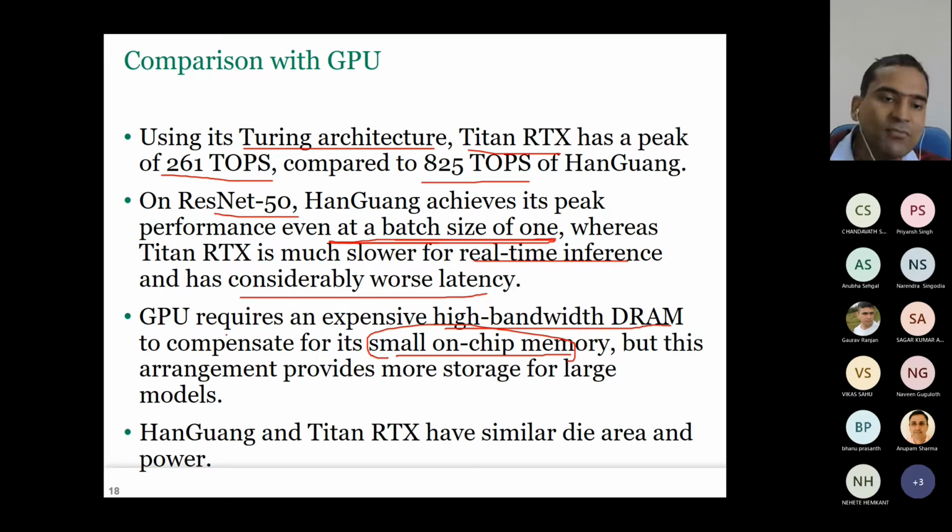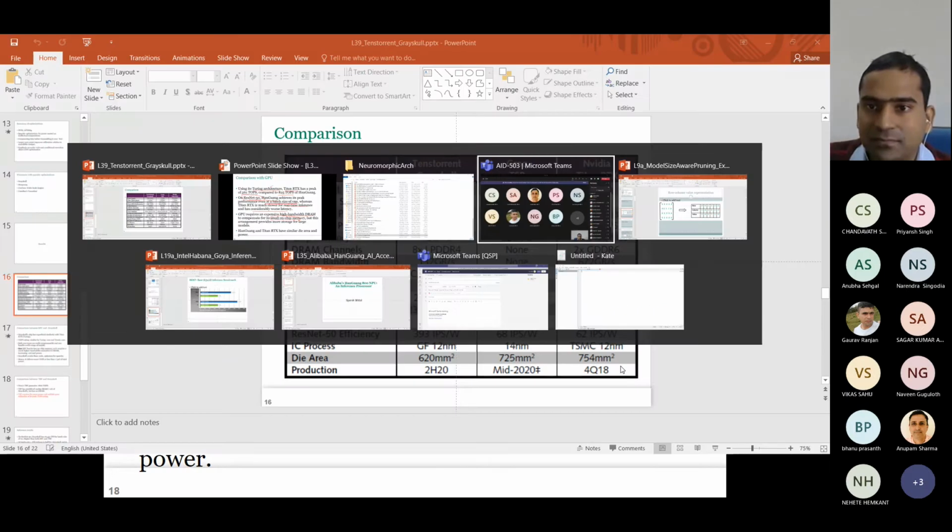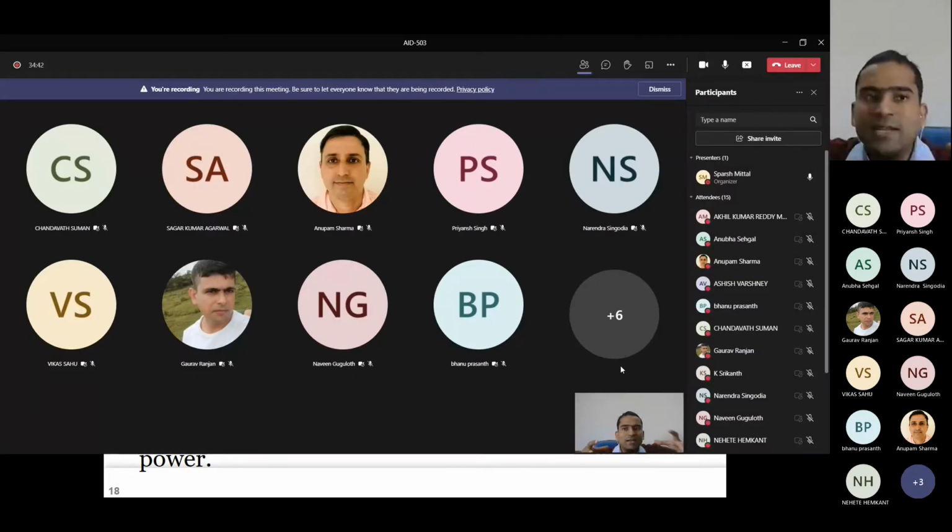Now the benefit of the GPU is that if your model is large, it can fit in DRAM. ResNet 50 is a small model, that's why Han Guang is good, which is okay for us because Han Guang is for inference. But if your model were very, very large, then the GPU will get the advantage. Why? Because for Han Guang, you will have to use multiple chips. So that will become a bottleneck. But on the GPU, you can run everything on the same GPU, store it in the DRAM, fetch it and do the computation. But for Han Guang, it will get transferred through the PCI Express bus.